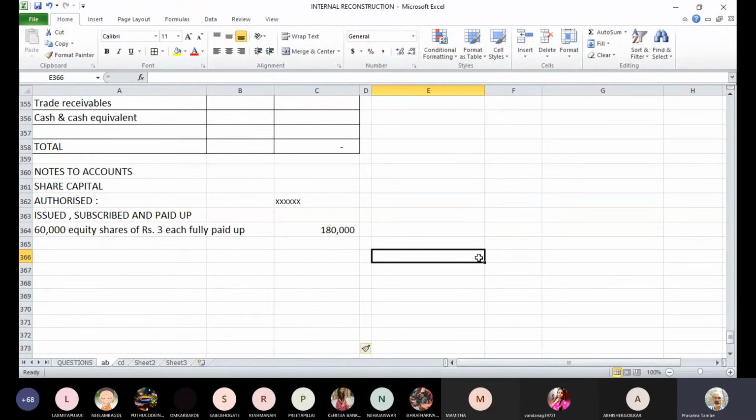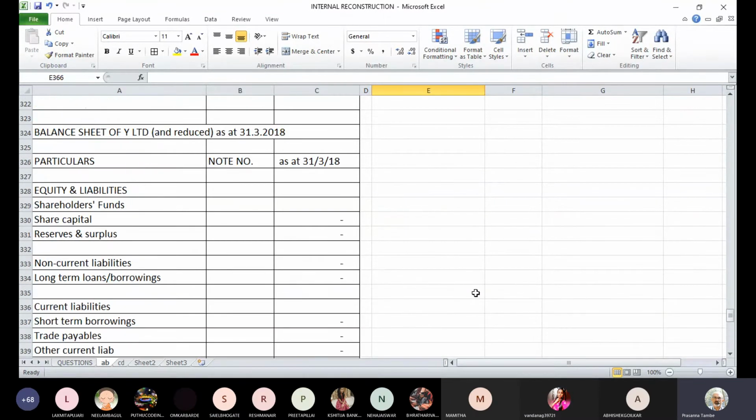Any difficulty in arriving at share capital? No, sir. Okay. Then, fine. So share capital is established. Now the next item in your balance sheet is reserves and surplus. We can write the amount of share capital, 1,80,000.